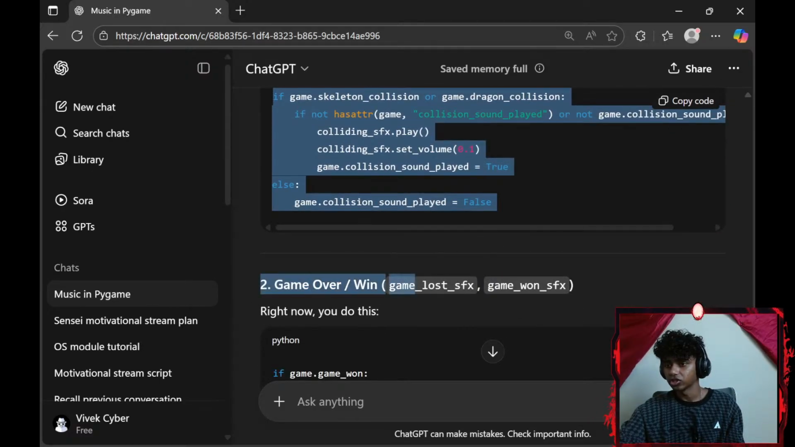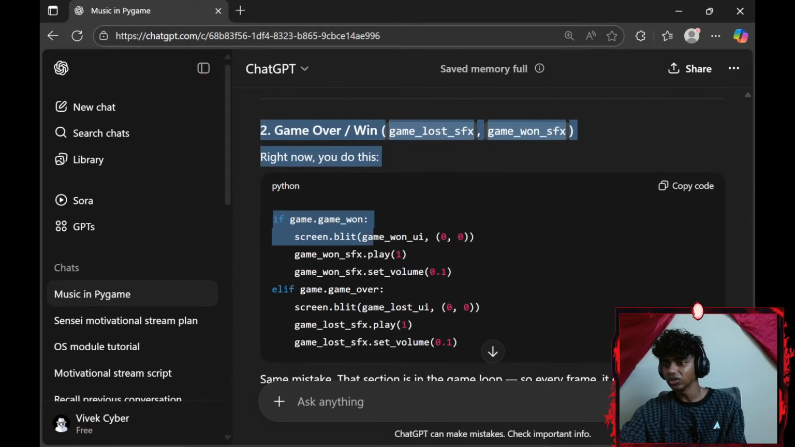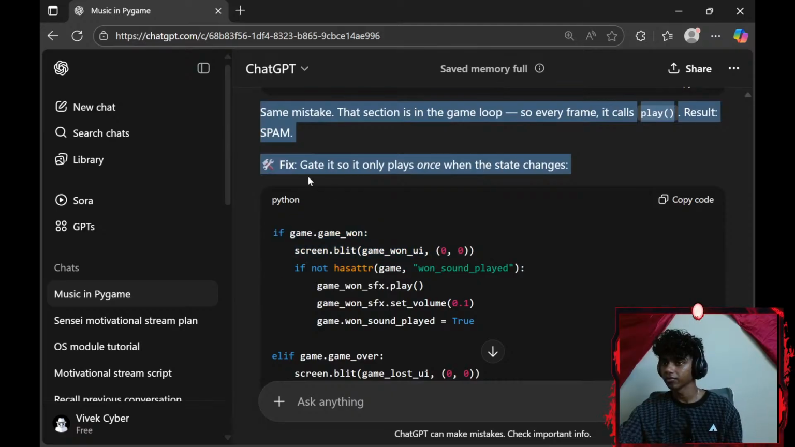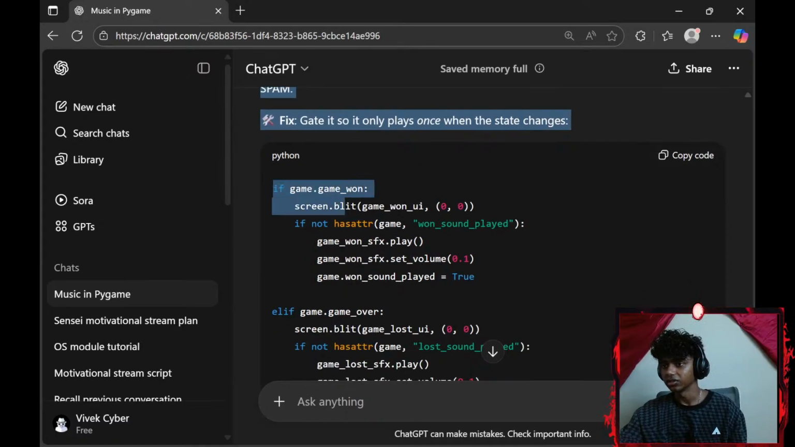So, enter my collision flag. Game over. Right now you do this, the same mistake. That section is the game loop, so every frame it calls it. Fix it so it only plays when the game state changes. Okay, screen.blit, if not hasattr. I honestly never heard of that.